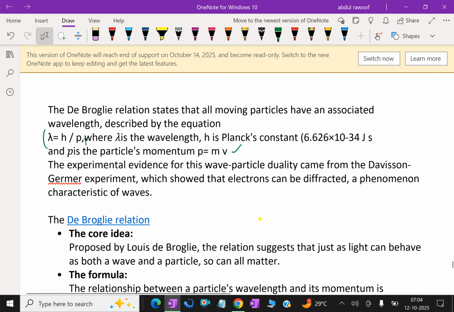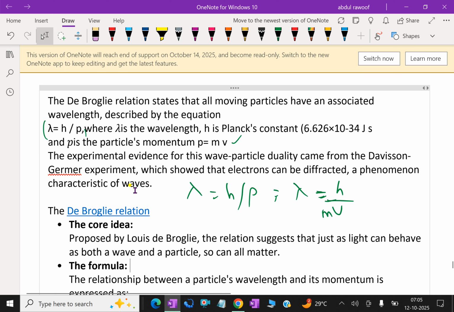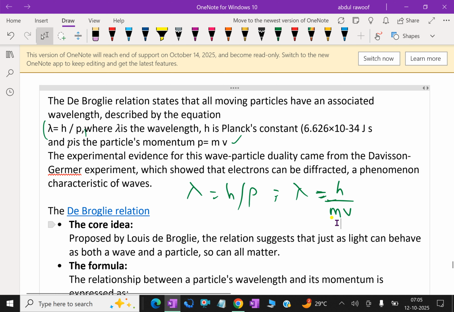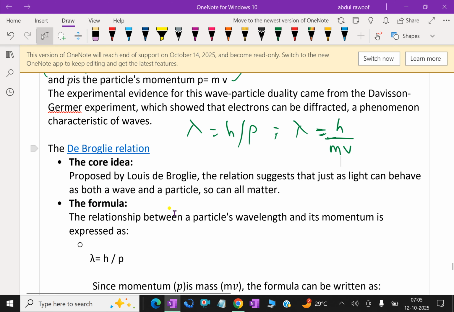That is, we write the relation here first. Lambda equal to h by p, and p is mv, so lambda equal to h by mv, where lambda is the wavelength, h is Planck's constant, m is the mass, and v is the velocity of the particle.